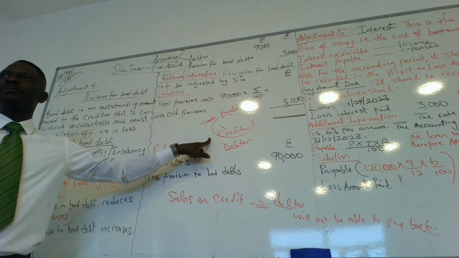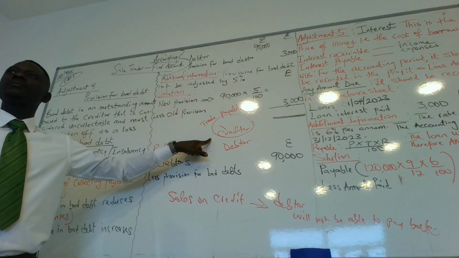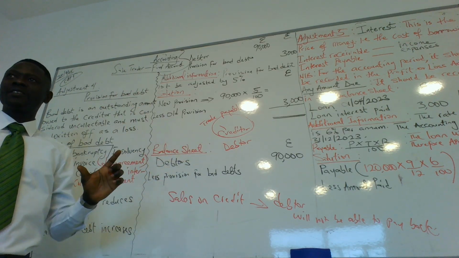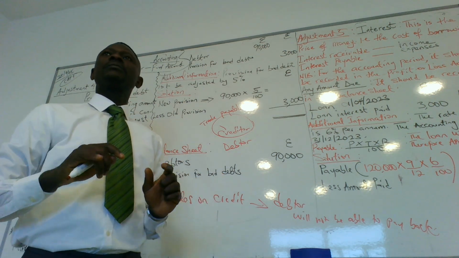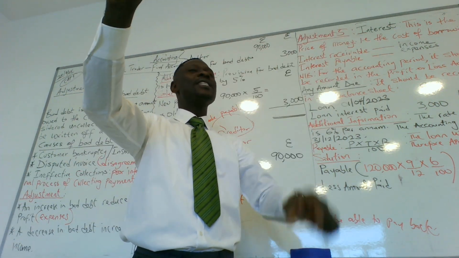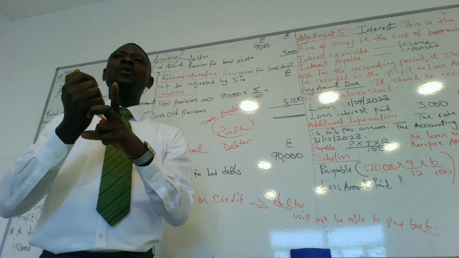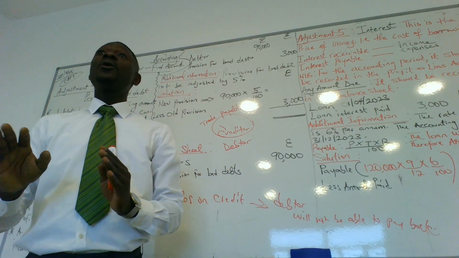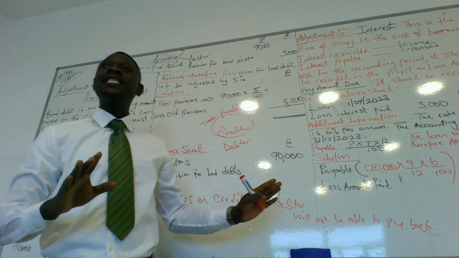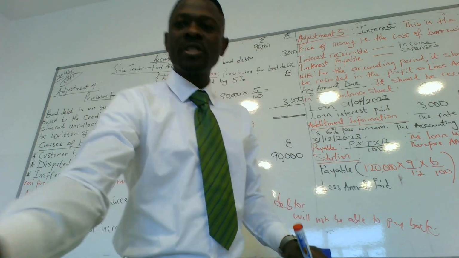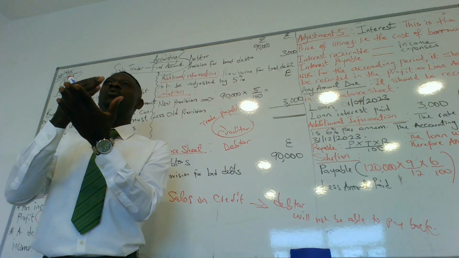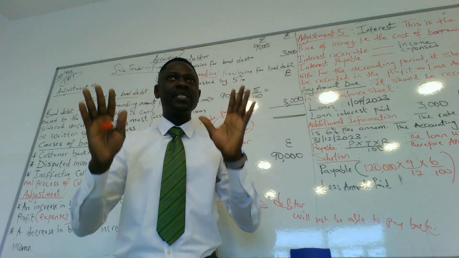So, as I understand, the creditor will give his money to the debtor. Not money, goods. And he charges interest on the goods? No. Like 2%, like a bank? No, that is interest. We're talking about when goods are sold on credit. When you talk about interest, it becomes a loan. Here, you are buying a product, and the product is sold without payment. That is what credit is about.